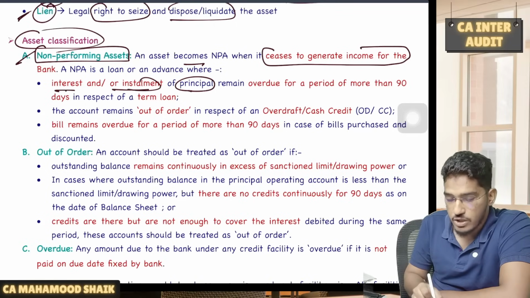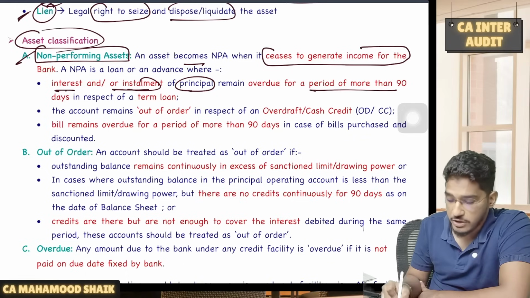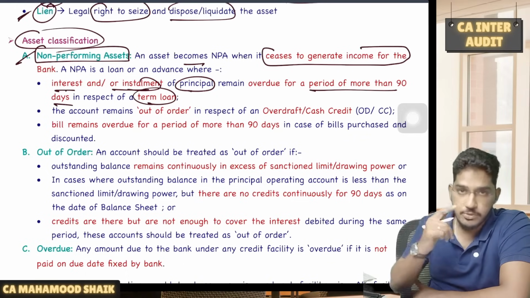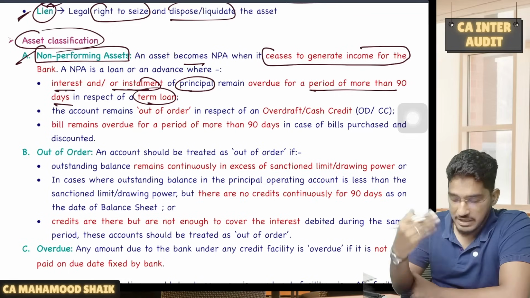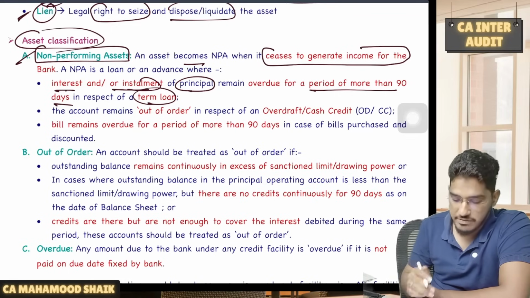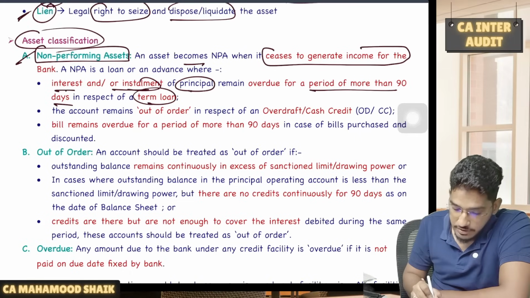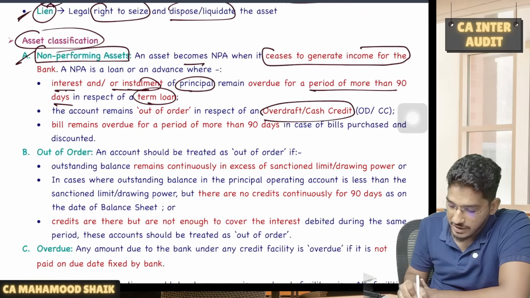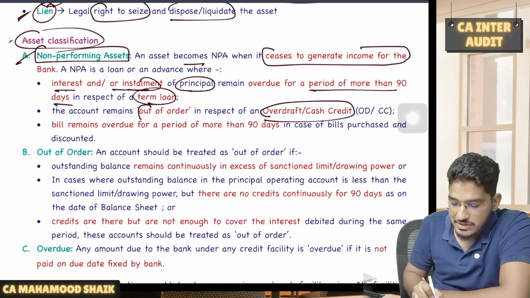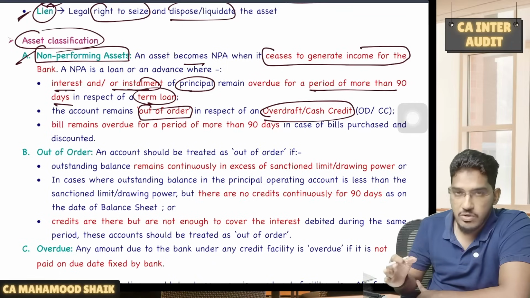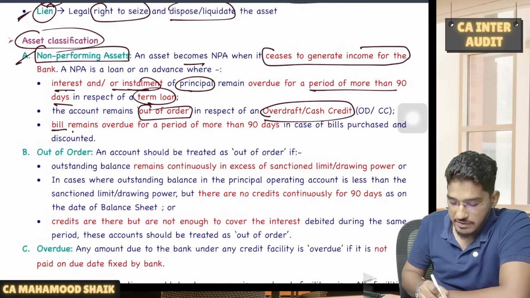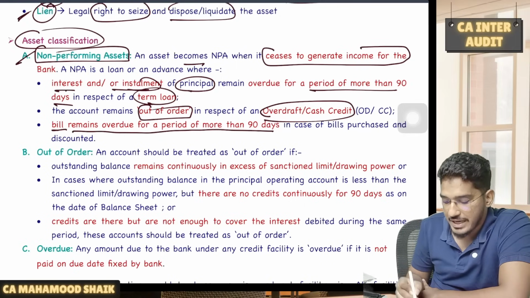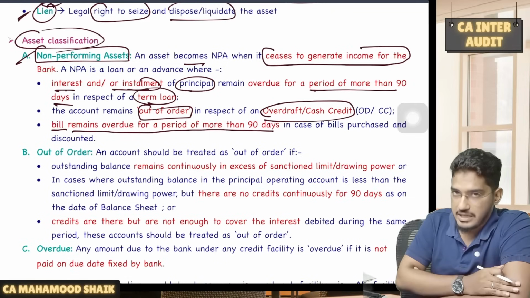So either interest or installment of principal, if they remain overdue for a period of more than 90 days in respect of a term loan. So if the banker has given a term loan, either principal or interest, if it remained overdue for more than 90 days, it will be classified as NPA. However, if it is an overdraft facility or cash credit facility, if the account remains out of order, it will become an NPA. In the case of bills, if the bill remains overdue for a period of more than 90 days, then it will be classified as NPA.